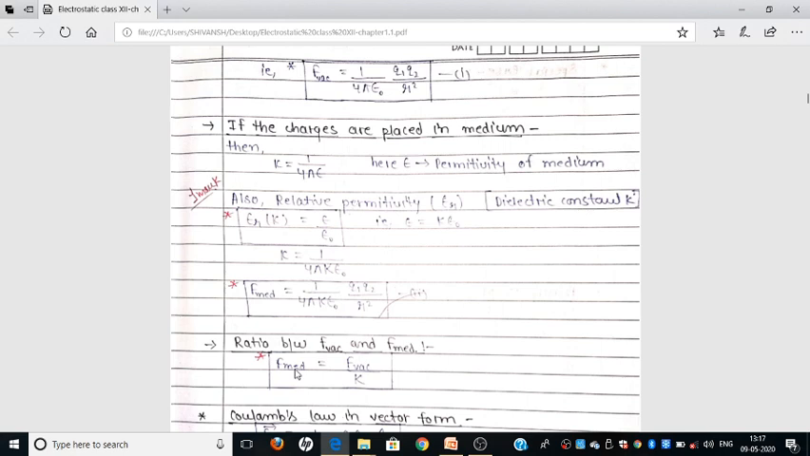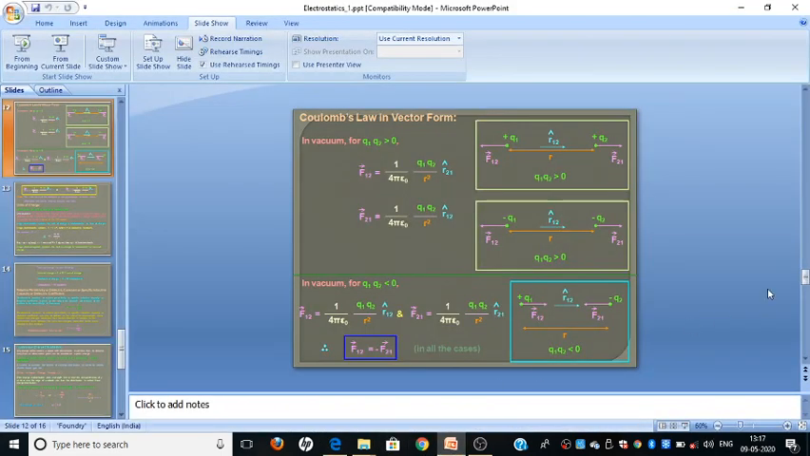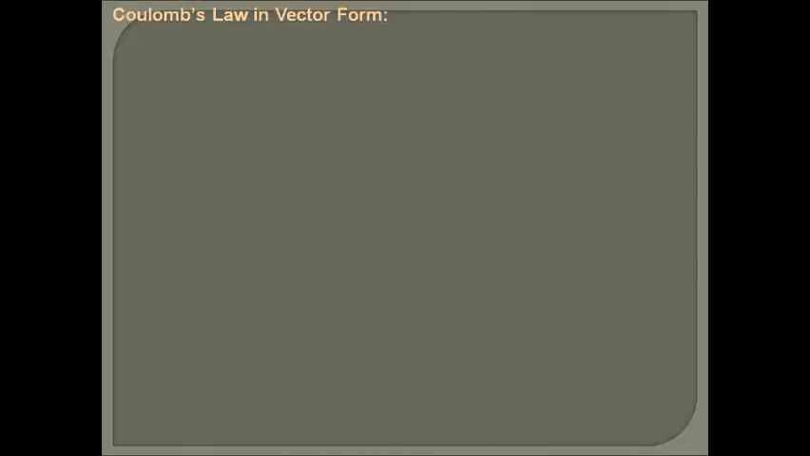So it means the force in a medium is always equal to the force between the same charges at the same distance in vacuum divided by the dielectric constant, or we can say divided by epsilon r, that is relative permittivity. So next, Coulomb's law in vector form. In vector form, how to write it, because force is a vector quantity.